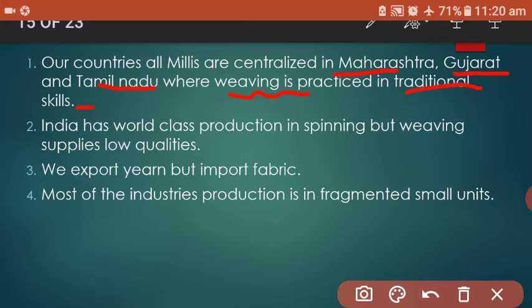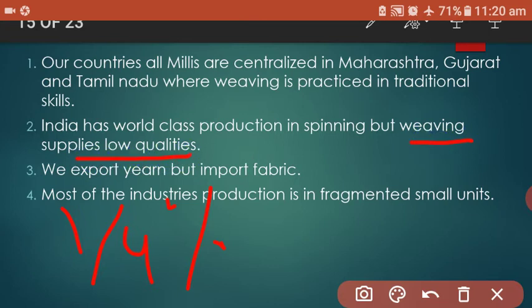India is a world class producer in spinning. India has a large share, about one fourth, of the world trade in yarn, but the weaving quality is low.